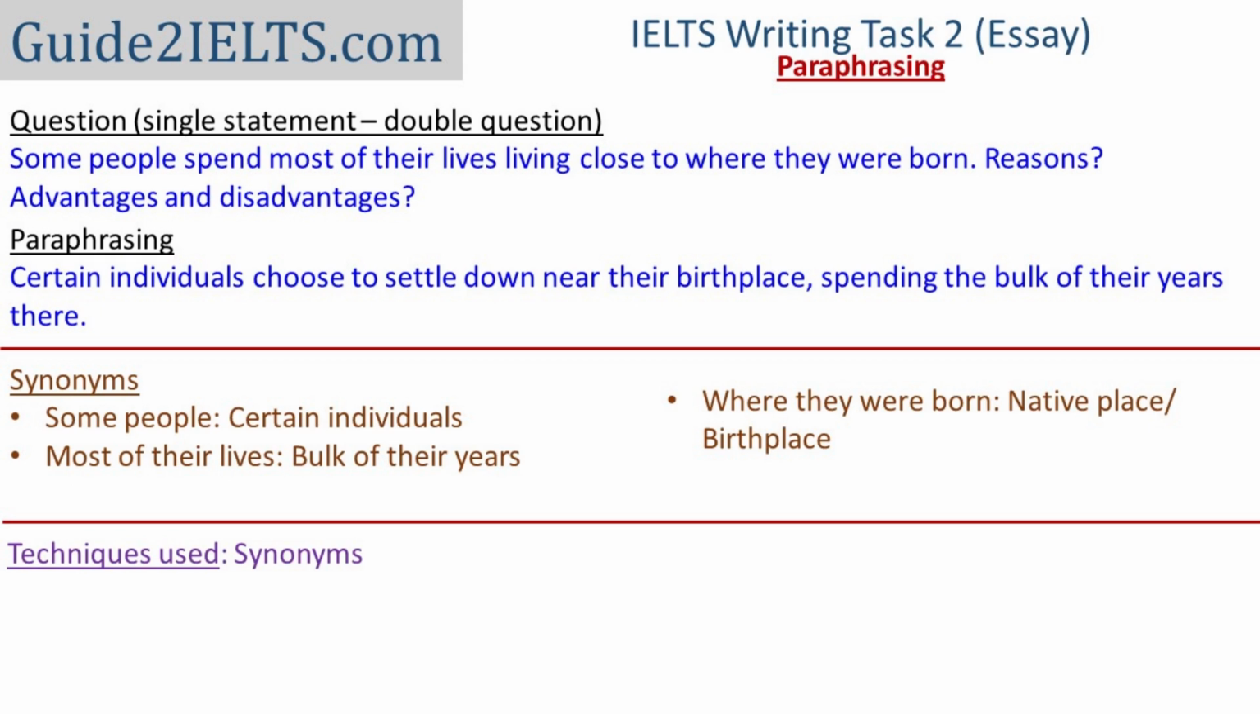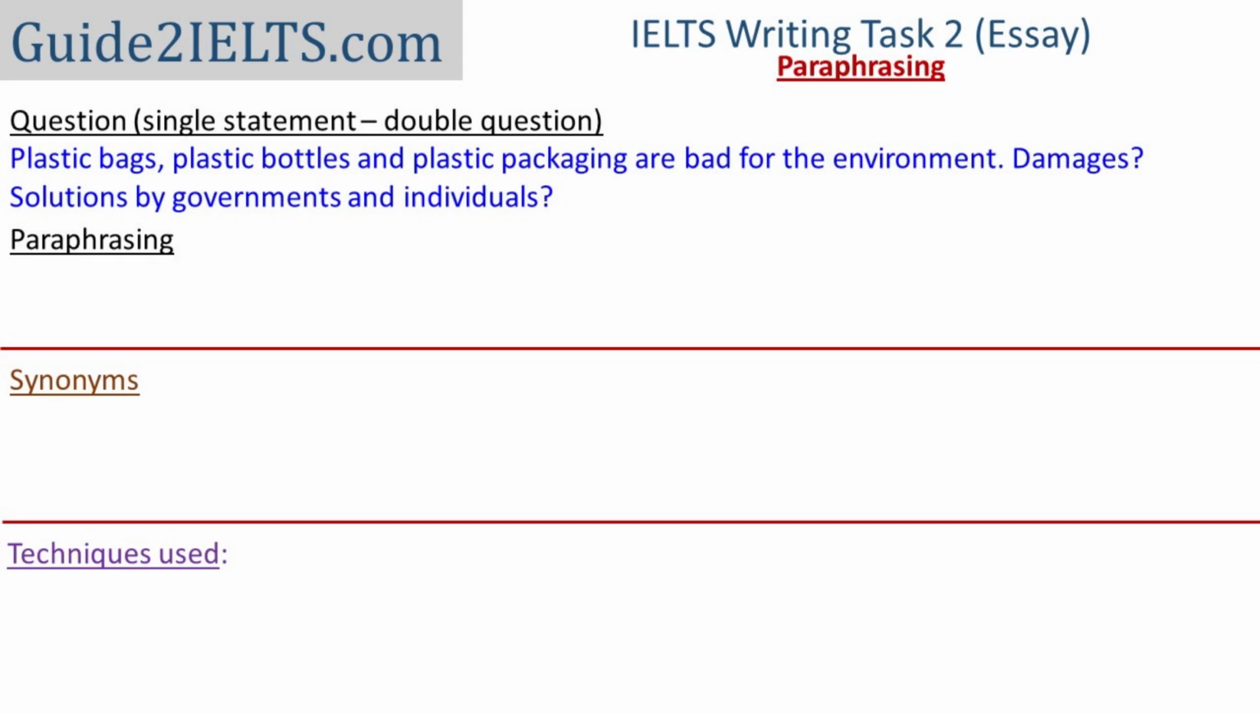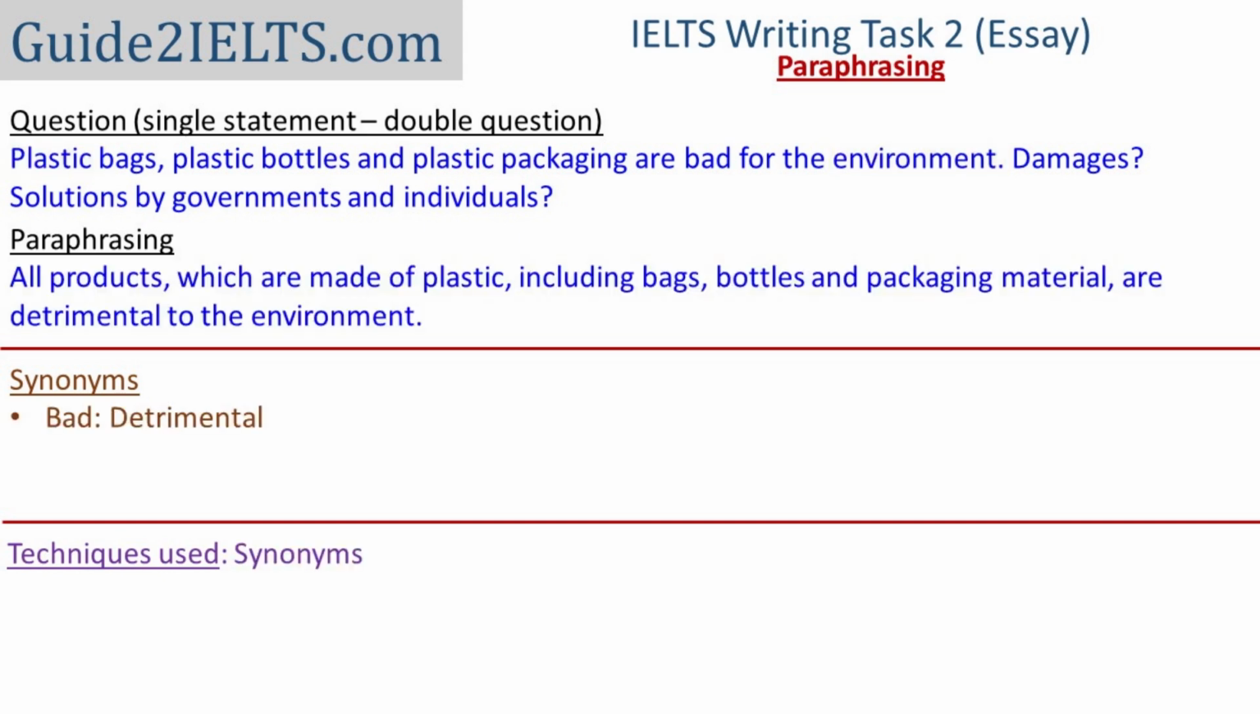Next question now. Plastic bags, plastic bottles, and plastic packaging are bad for the environment. In this, we have 2 words which do not have any good replacements. One is environment and the other is plastic. In the first paraphrasing, I have replaced bad with detrimental, and I have changed the sentence structure a little.